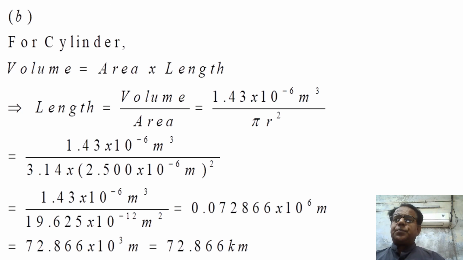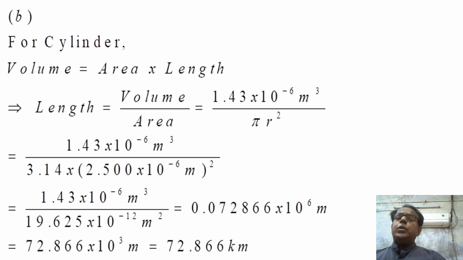So this will become alternatively equal to 0.07286 into 10 raised to the power 6 meter, which will be alternatively equal to 72.866 into 10 raised to the power 3 meter.